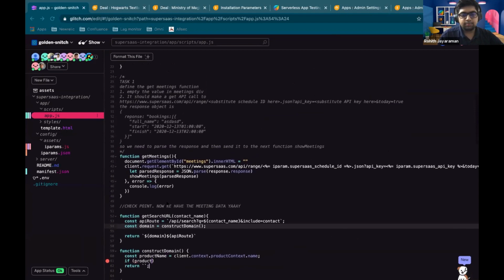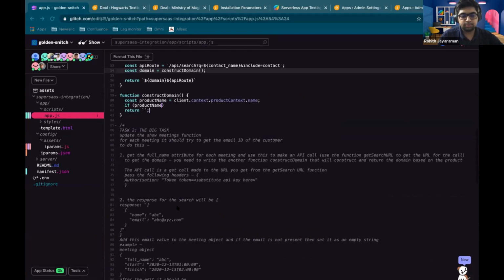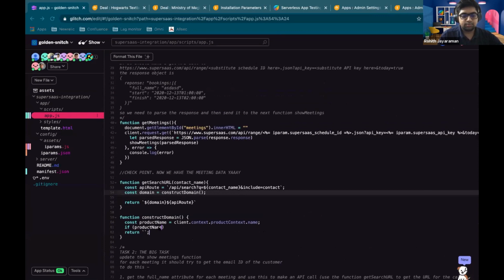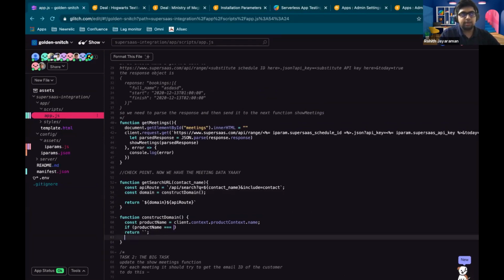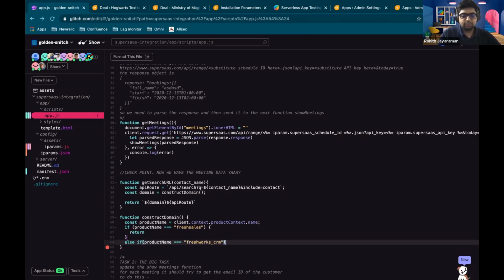I think I put that up in the documentation. So just check if the product name is Freshsales, and you can return the domain directly. And in case it's not, in case the product name is Freshworks CRM, then we cannot directly return whatever we get. We need to return the product context URL appended with something.